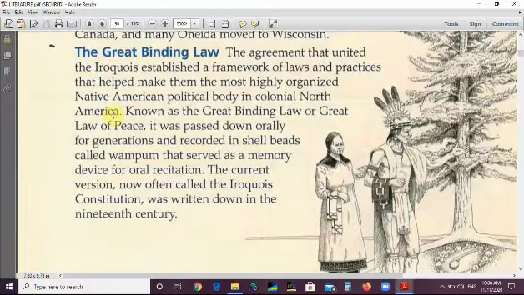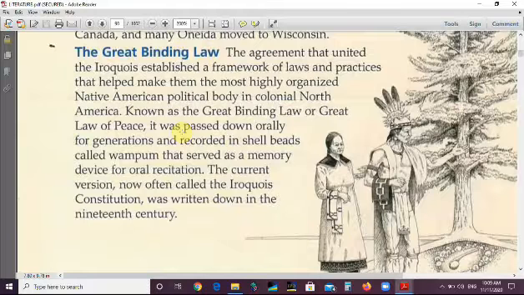Because of this constitution, known as the Great Binding Law or Great Law of Peace. The Great Binding means unification. These are two other names of the Iroquois Constitution.